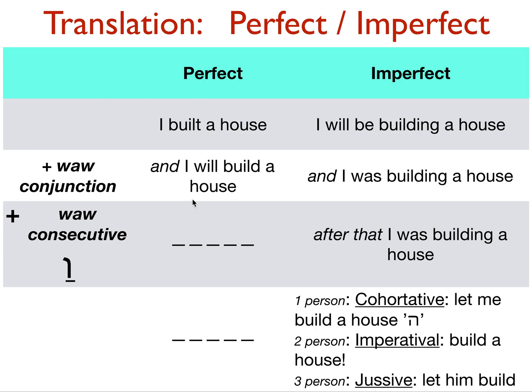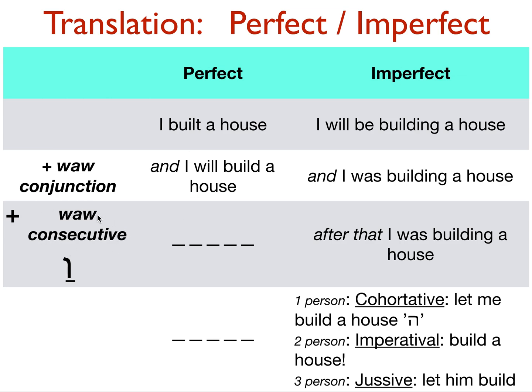If you are moving down, if you add a vav conjunction to perfect, it's still completed action, but now it is completed in the future. I will build a house. If you add it to imperfect, it is still incompleted, but now it's incompleted in the past. I was building a house. The house is still not finished with the imperfect, right? Or the emphasis is maybe finished, but the emphasis here is that you were doing the action, or I was doing the action, while here the emphasis is on completion of the action.